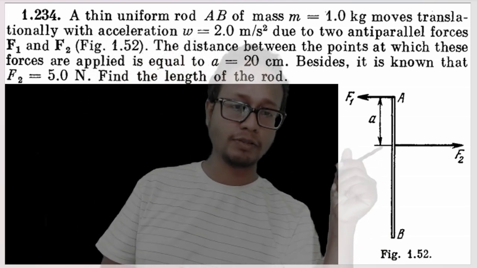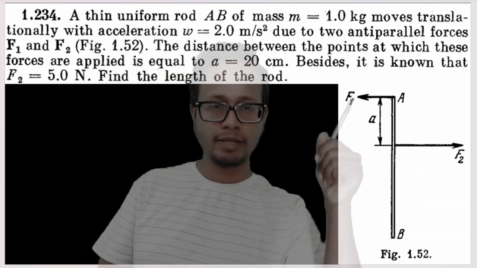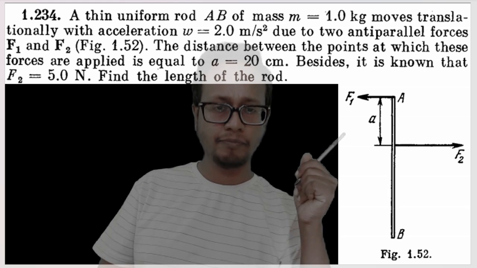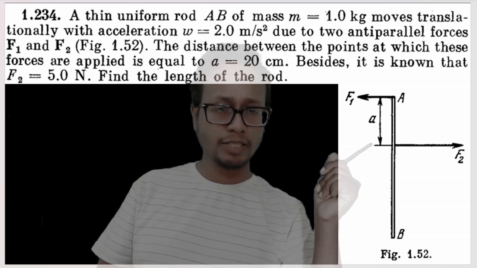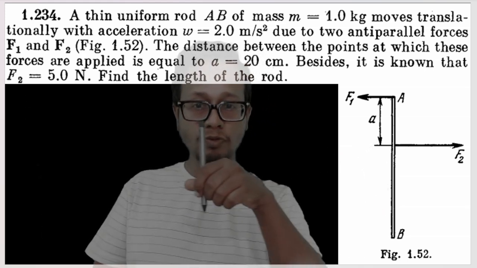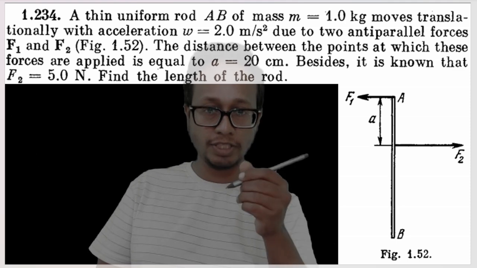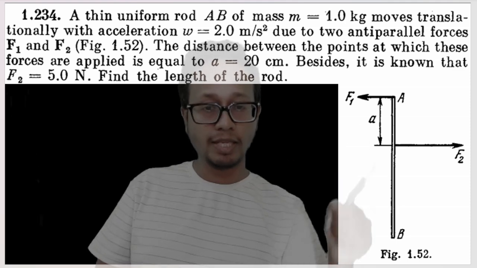There are two forces acting on this rod, F2 and F1. And the forces are separated by distance A. The value of F2 is given, the mass of the rod is given, and the rod is moving in a straight line, without any rotation. We need to find out the length of the rod.